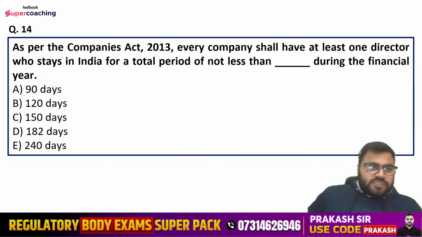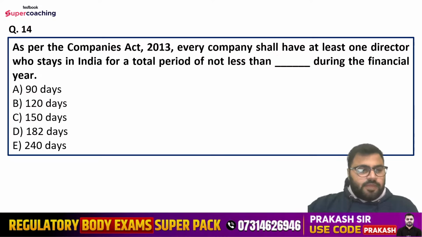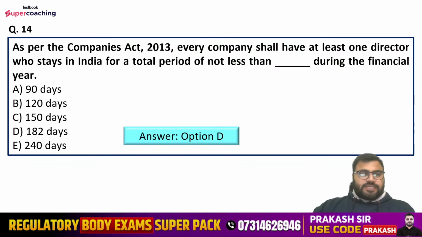So Manshi is saying option number D. Nilesh is saying option number D. Okay. Yes, friends, everyone do let me know. Shivani is saying option number D. So right answer is option number D, that is 182 days. So at least one director shall stay in India for a period of not less than 182 days during the financial year.